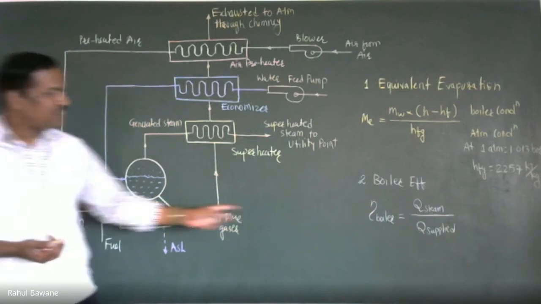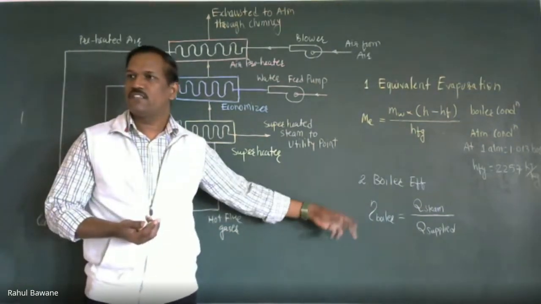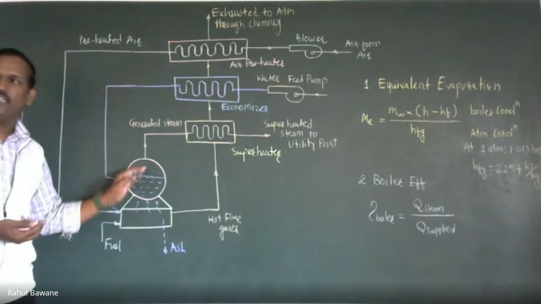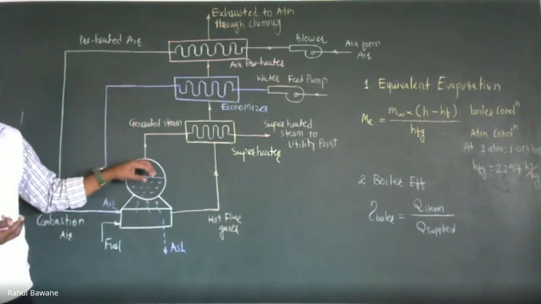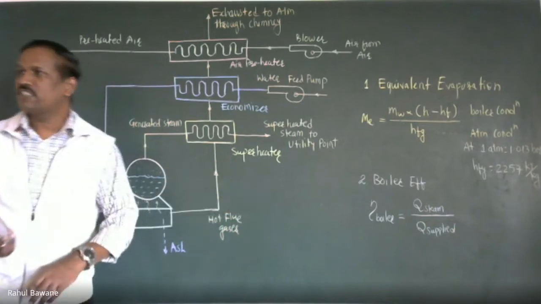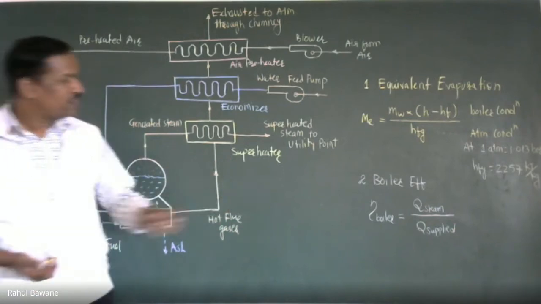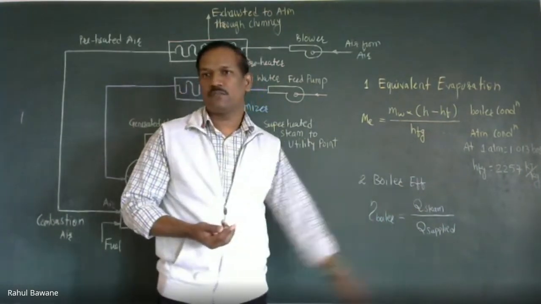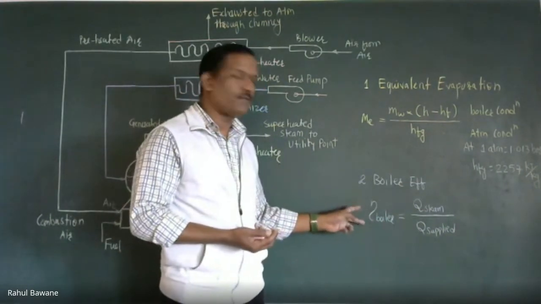So we can say this boiler has an efficiency of 60%. If out of 100, this boiler utilizes only 25% heat for steam generation and the remaining is waste, we can say the boiler efficiency is 25%. So this is another factor through which we can judge which boiler is more efficient and performing better.